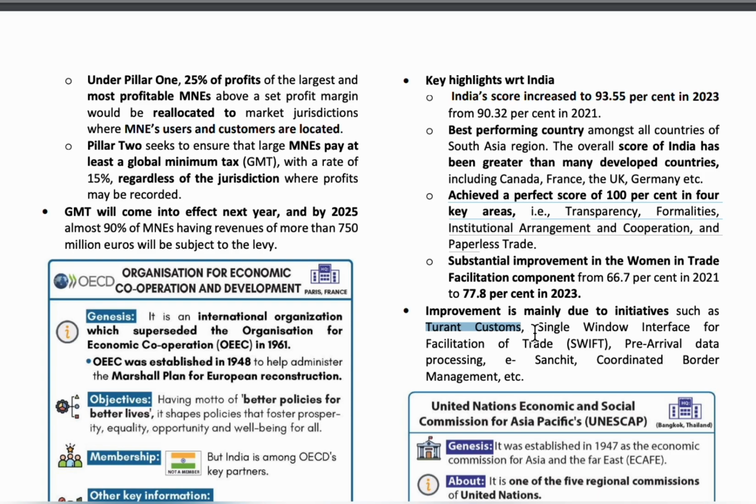And under SWIFT, that is Single Window Interface for Facilitation of Trade, SWIFT provides safe and secure financial transactions for its members. And e-Sanchit provides e-filing of bills of entry. Okay, so due to all these initiatives, India has improved in trade and economy.